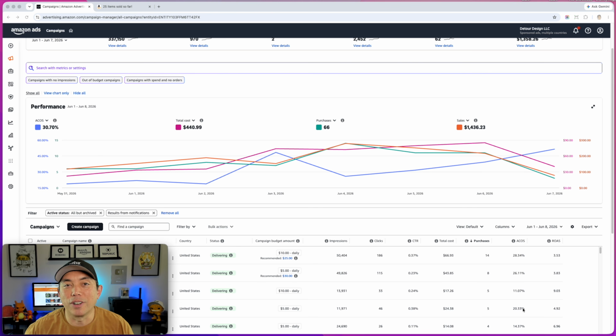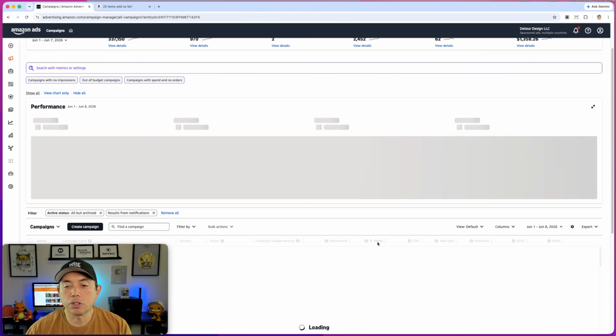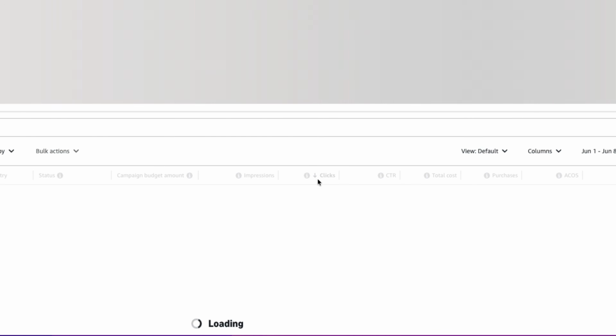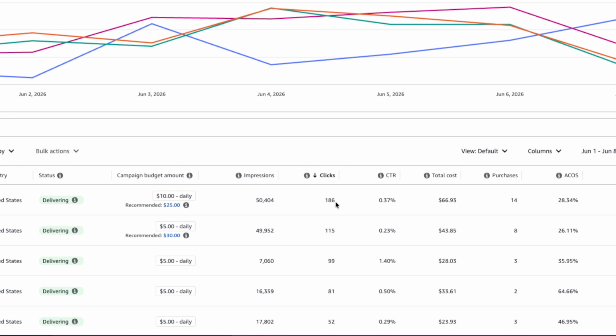No sales means no ACOS, so you can't look at that. All right, so I have clicks on here. I'm going to click on this so that it shows me the ones with the most clicks at the top. So it will have the arrow down, arrow down, and clicks. That's what we want. So these have the most clicks.